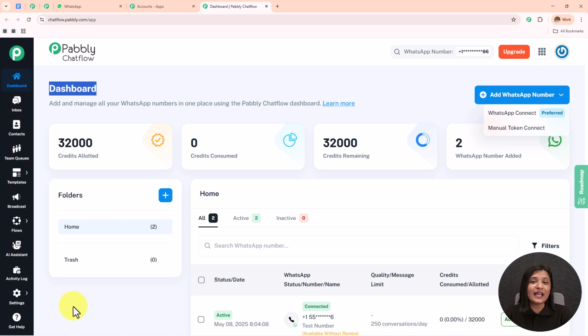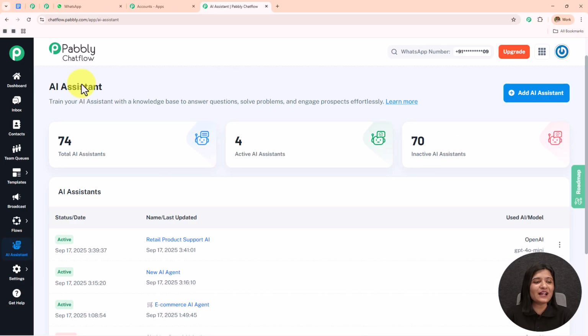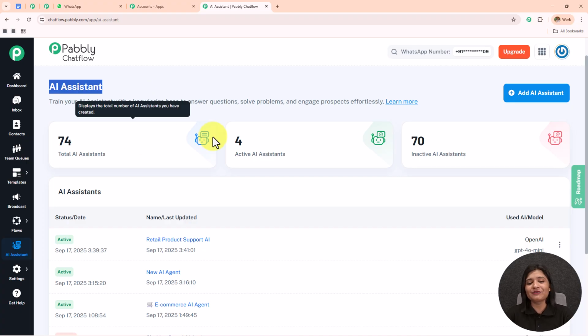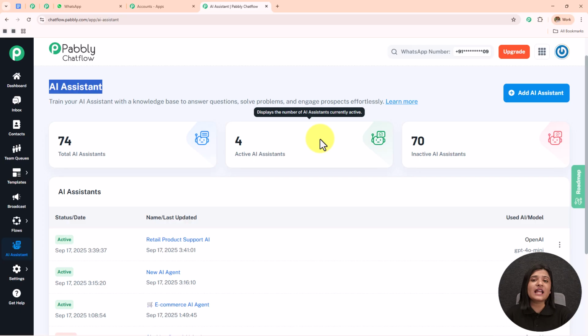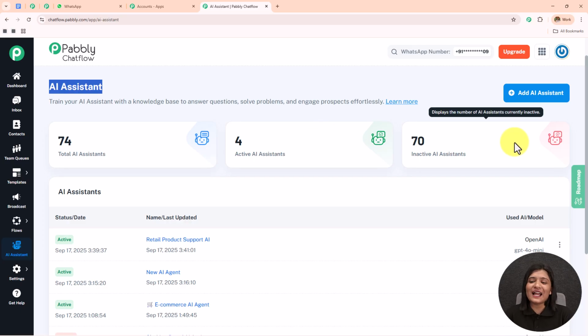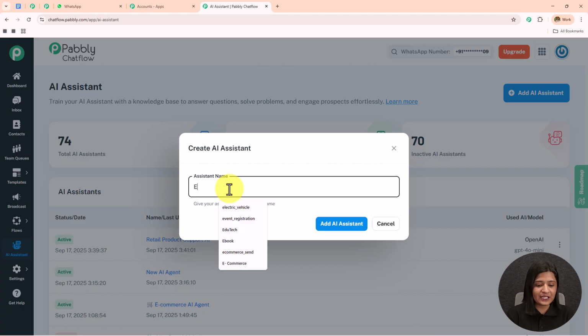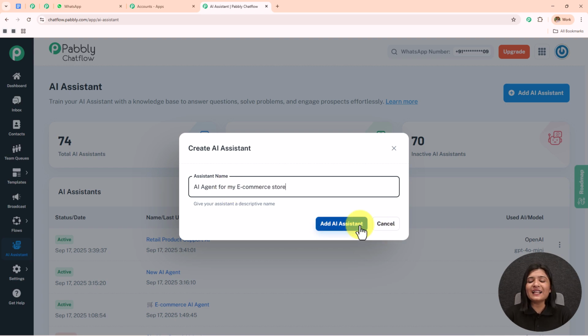Now to create an AI agent, on the left-hand side we have this option of AI assistant. We are going to open this. So here I have landed on this AI assistant page. You can see the total AI assistants which I have created, the active AI assistants which are active on some chats, and then the inactive AI assistants. To create a new AI assistant, you simply need to click on this add AI assistant. So let's open this. First I'm going to name this AI assistant as AI agent for my e-commerce store. I'm going to click on this add AI assistant.